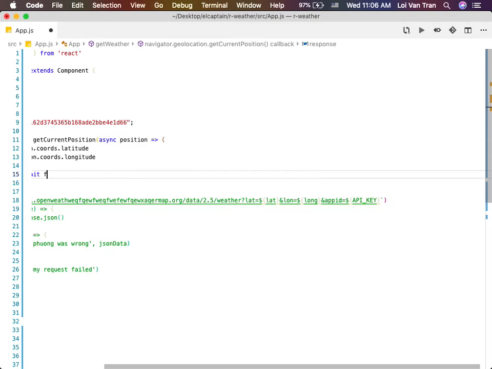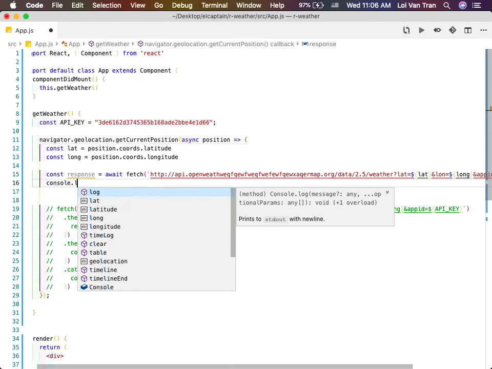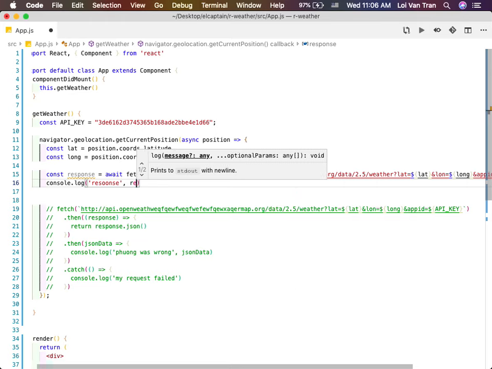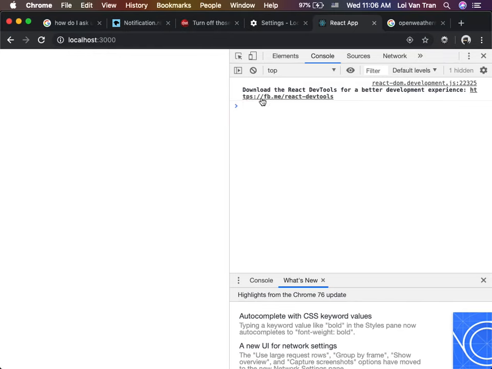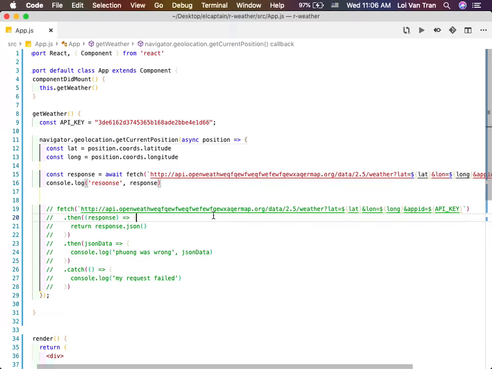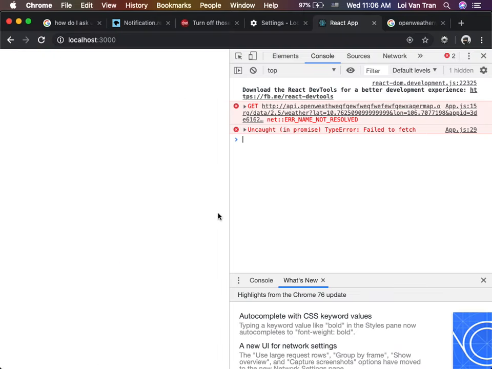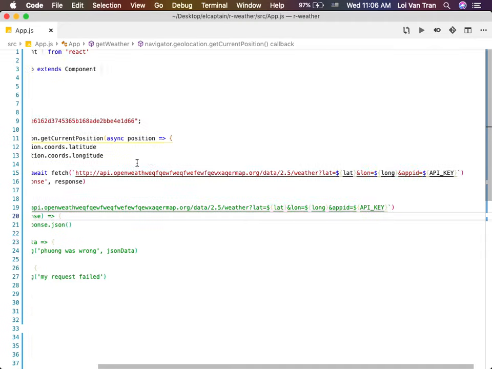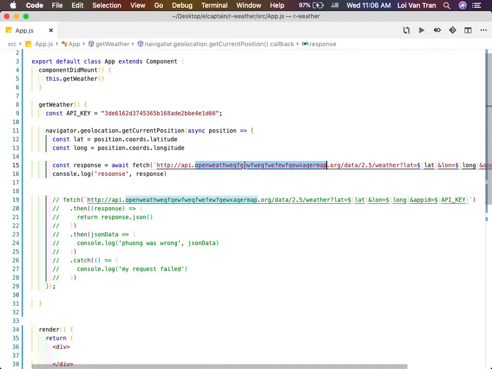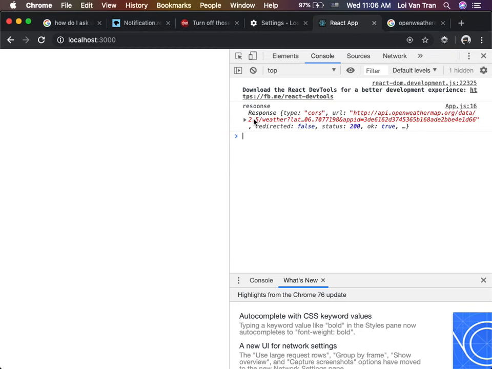Okay, my bad. I should just delete that. Fetch. What if we look at console log, guys? Why is it not working? I fetch this. I messed up the API. I forgot to go back on this. Open. Weather. Map. I think that's what it is. And there we go. The same thing works.